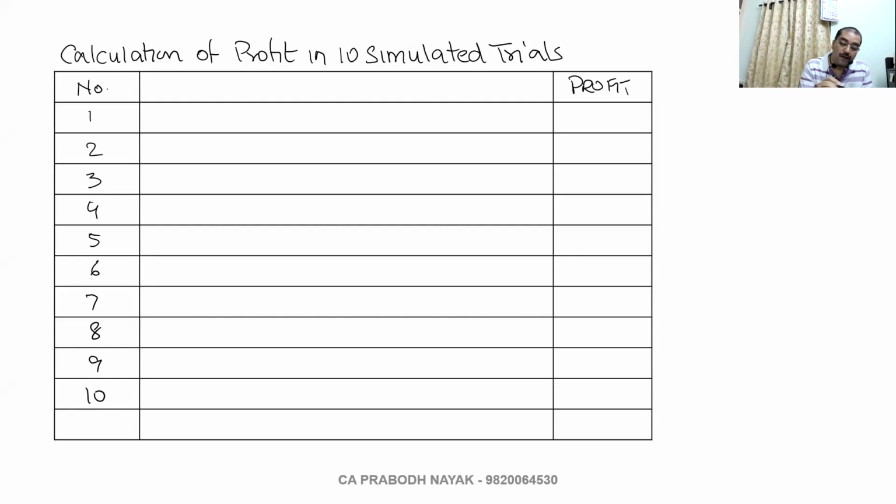Okay. Now, how to calculate the profit? Selling price minus variable cost into number of units minus the fixed cost 4,000. Fixed cost is fixed, 4,000.